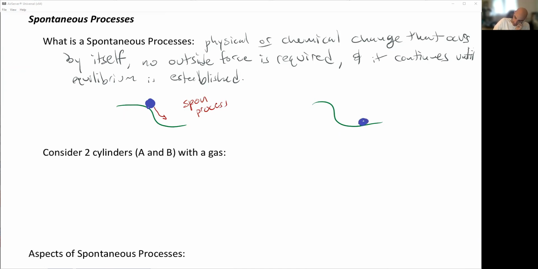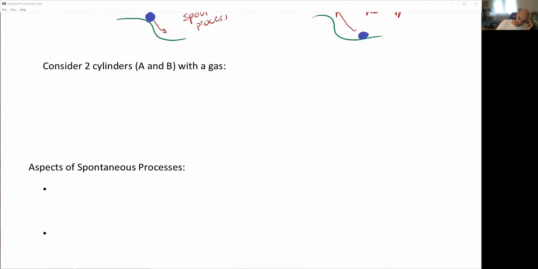When it's down here in its final state, if I wanted to return it back to the top of the hill, that is what we would call a non-spontaneous process. It's not spontaneously going to roll right back up the hill. So a spontaneous process is something that is going to occur. Returning it to its position is generally non-spontaneous. So if it's spontaneous in one direction, generally it's non-spontaneous in the other. So let's take a look at a couple more examples of that.